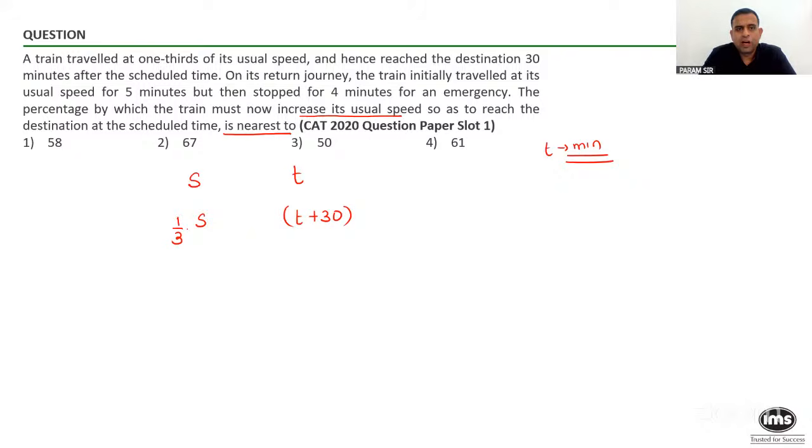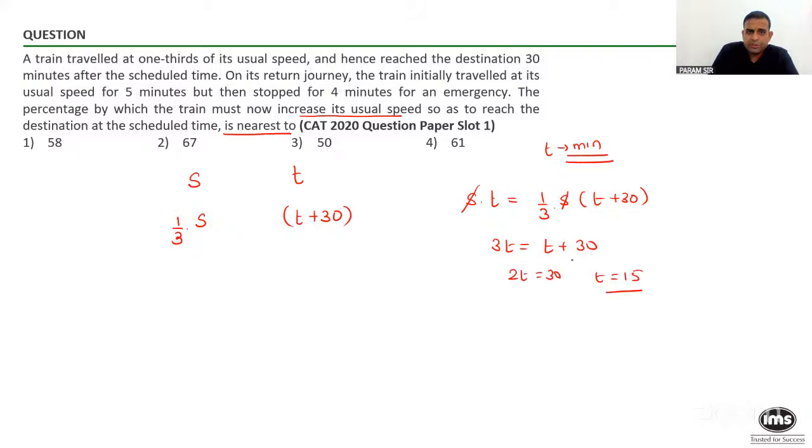Yes. So now my question to you is, using the distance formula, can I find out the value of t? S into t is equal to one third S into (t plus 30). A long cut, this is a long cut. 3t is equal to t plus 30. So 2t is 30. So t becomes 15, which means normally it will take 15 minutes.